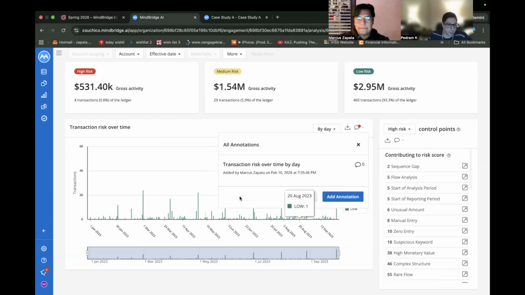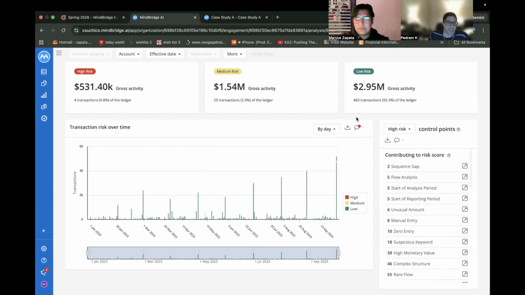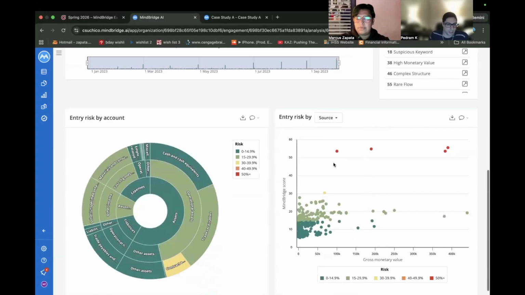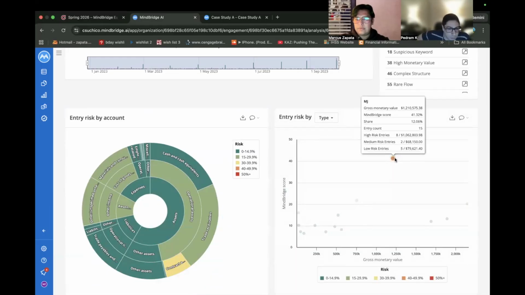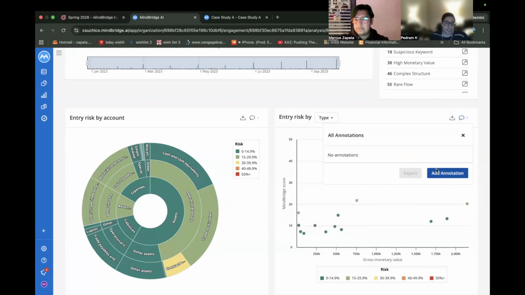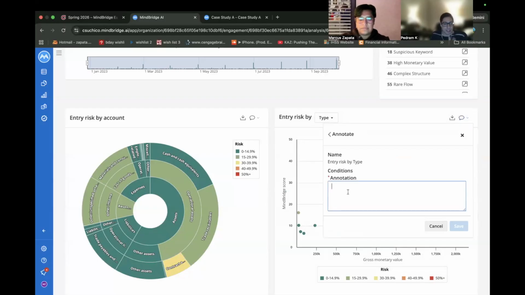And then we're just going to go ahead and take a look at the transaction by type on the bottom as well. So we can definitely see that manual entry is on the higher risk score, and that's a clear outlier. And we're going to annotate the fact that manual risk is an outlier in the high risk score that we're seeing. So manual journal entry, yeah.